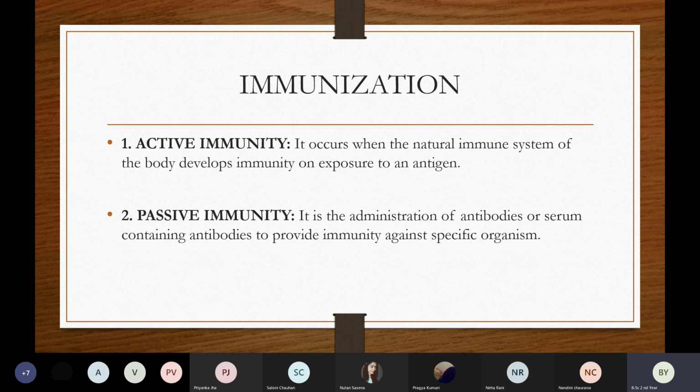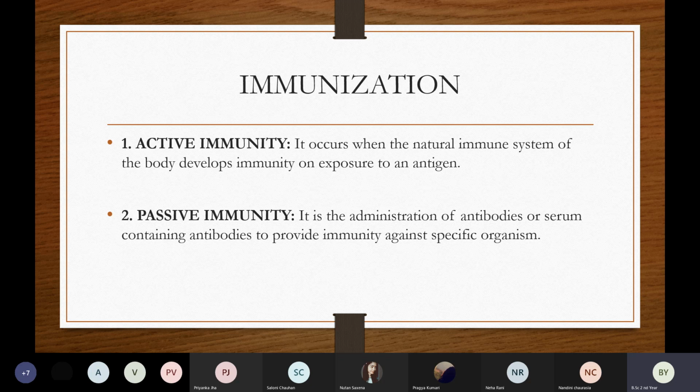Whenever a microorganism enters the body, our body will start functioning. Our antibodies will start doing their action by attacking the antigens. They will start destroying the antigens or the microorganism. So that is called the antibody antigen response.